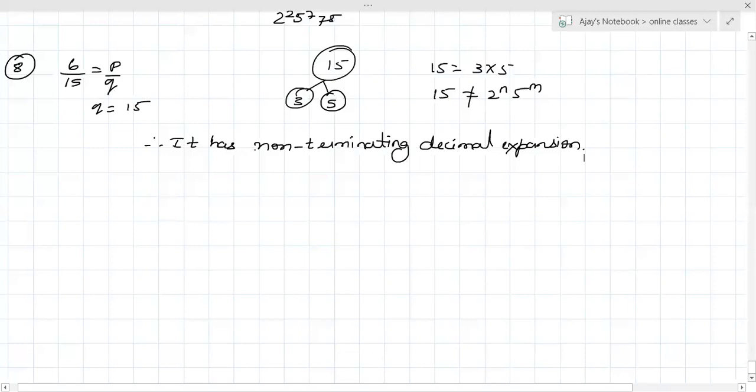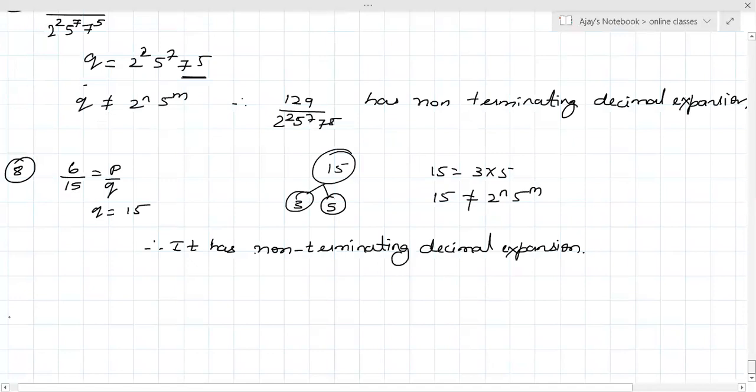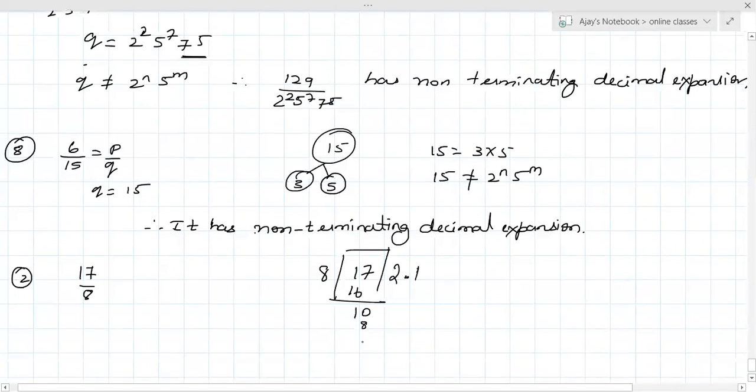Okay, fine. So now question number 2 is just the normal division. You know normal division, right? I'll take question number 2, that is 17 by 8, which has a terminating decimal. You have to divide 17 by 8. 8 twos are 16, 1 carry. Point. 0. 1 eight is 8, I get 2.